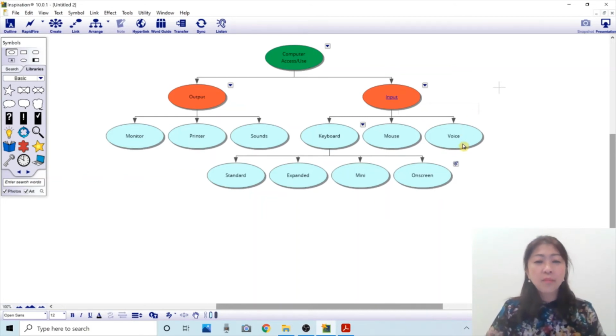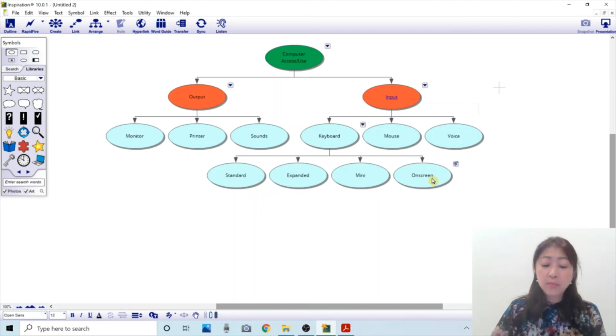Okay. And you can also add a picture or a symbol to this organizer. Let's say I want to add a picture of a mini keyboard, which can help me understand what a mini keyboard is.